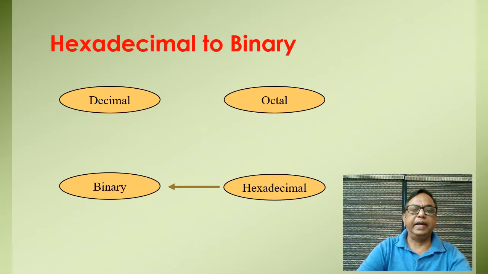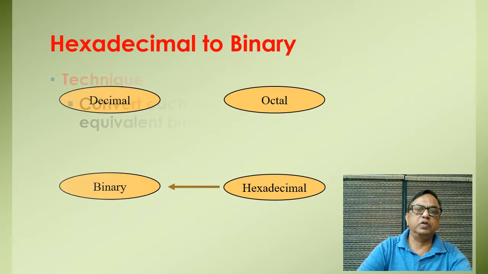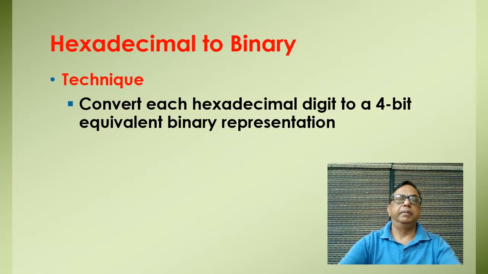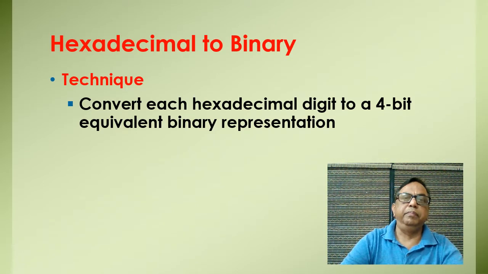Similarly, in the next case, where the hexadecimal number system is going to be converted into binary number, this is also very easy, because we know that in the hexadecimal number system the base is 16, and in the binary number system the base is 2.